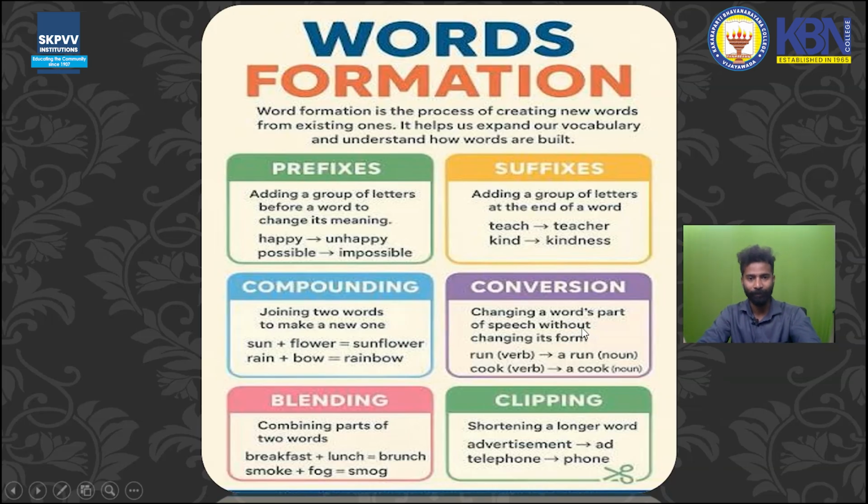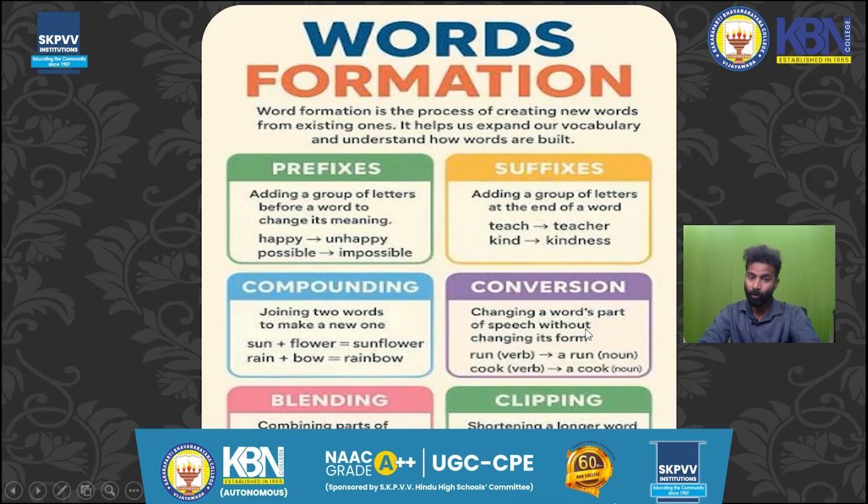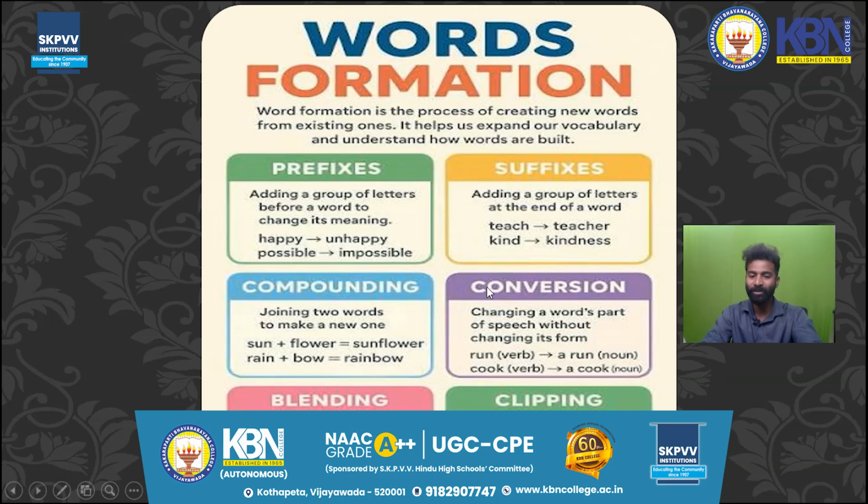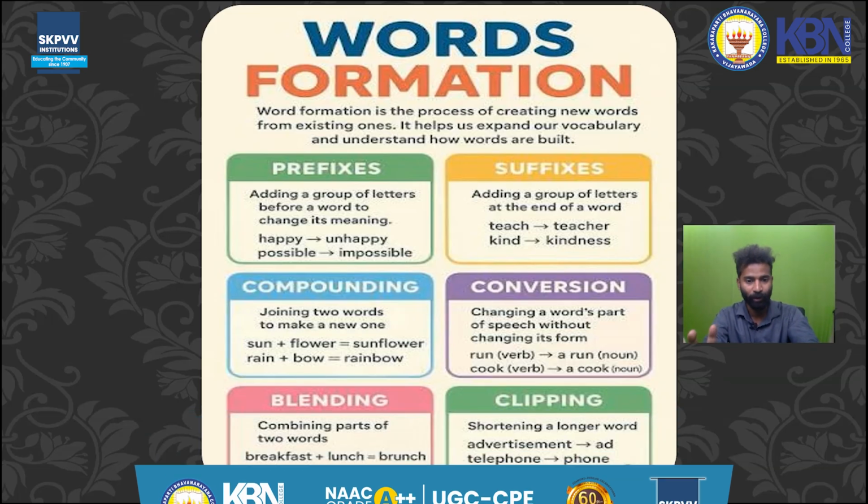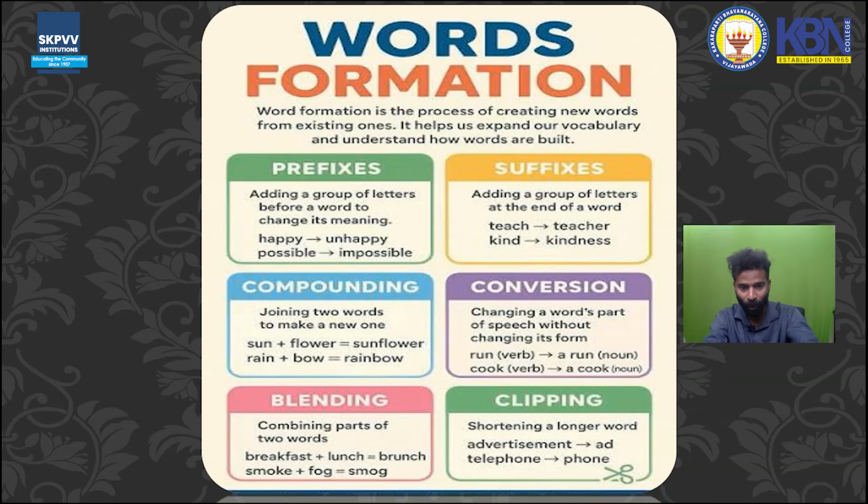Next one, compounding. We can also form words using compounding. Mono means single, and compound means two. For example, joining two words to make a new one. Sun plus flower, together we join and make sunflower. Rain is a different word, bow is a different word. So rainbow. Next one, conversion.